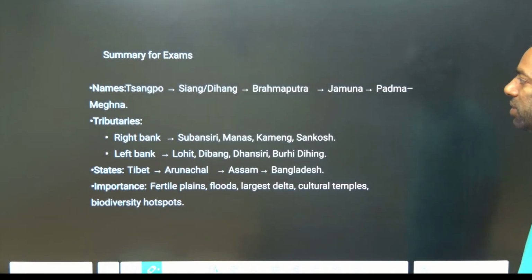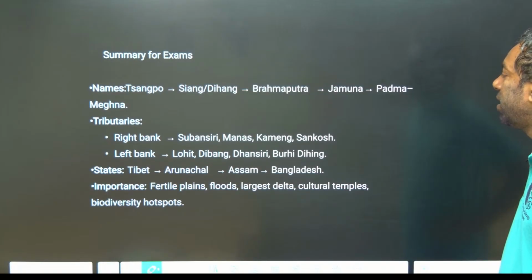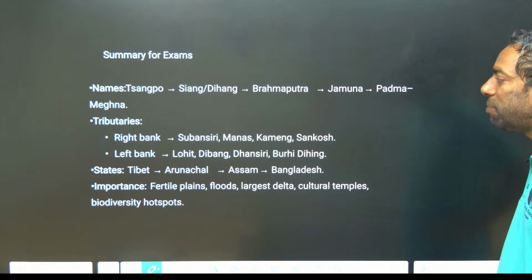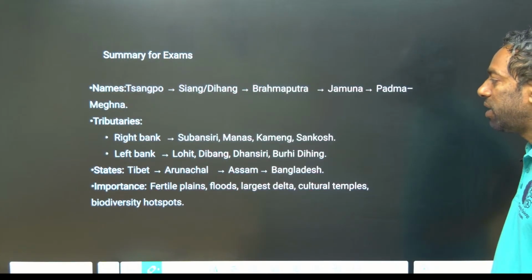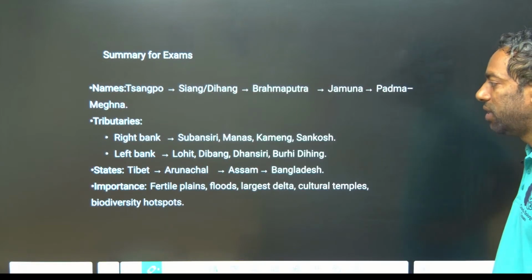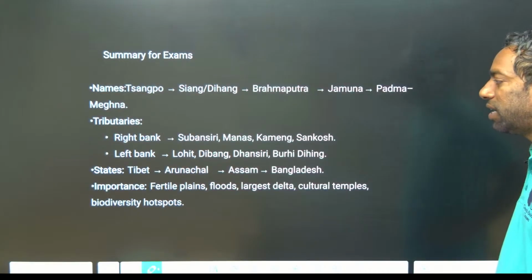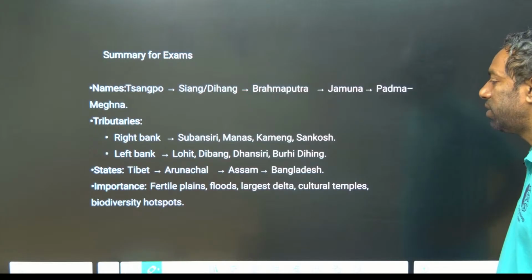Summary for exams. Names: Tsangpo, Dihang, Brahmaputra, Jamuna, Padma, finally Meghna. Right bank tributaries: Subansiri, Manas, Kameng, Sankosh. Left bank tributaries: Lohit, Dibang, Dhansiri and Burhi. States it flows through: Tibet, Arunachal Pradesh, Assam and Bangladesh. In India, two states only. Important: it has fertile land and the largest delta, cultures and temples, and biodiversity hotspots.